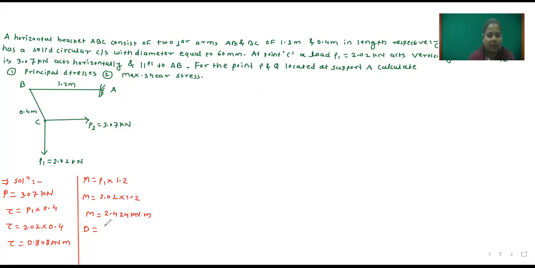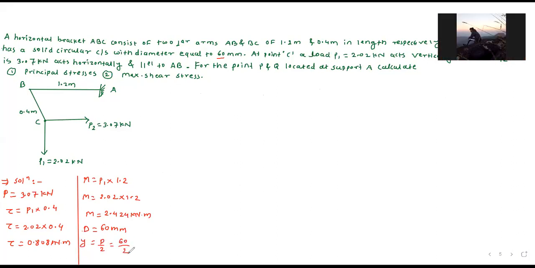Yes, diameter is 60 mm. So according to this diameter, y is equal to d by 2, so 60 divided by 2. So y is equal to 30 mm.